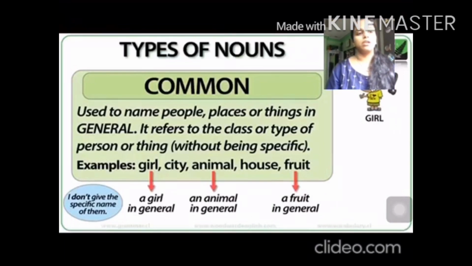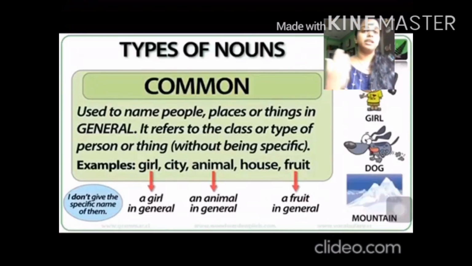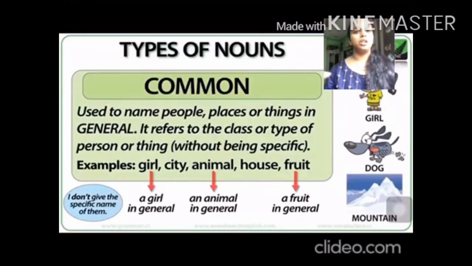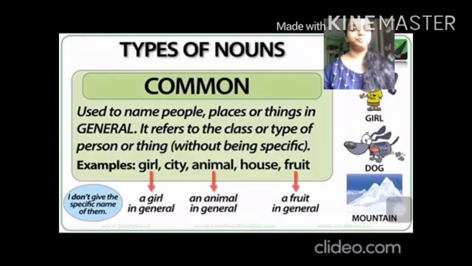So it is a common noun. Girl is a common noun. Boy is a common noun. City, country, ball, fish. All these examples come under common noun. House, a fruit. The name of the fruit is not mentioned. Girl, dog, mountain. The name of the girl is not mentioned. The name of the dog is not mentioned. The mountain's name is not mentioned. Common nouns are not always written in capital letters. They are sometimes written in capital letters, whereas they are mostly written in small letters.